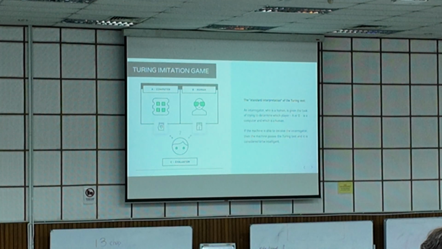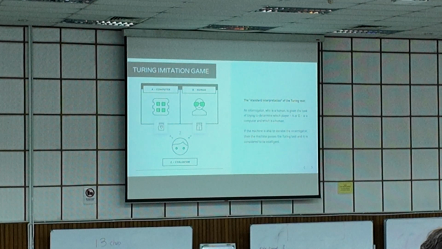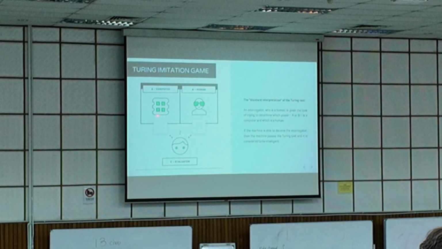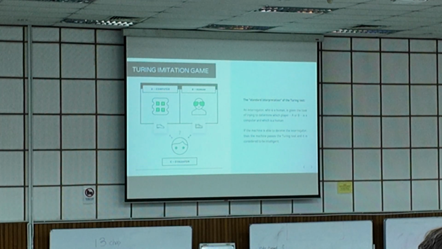He has no clue at all, so he has to find out which is which. He starts to ask the same question to both sides, and the chatbot and the human respond to the questions asked by the evaluator. So it's ask a question, return an answer, ask a few questions. At the end, the evaluator has to decide which one is human and which one is computer.